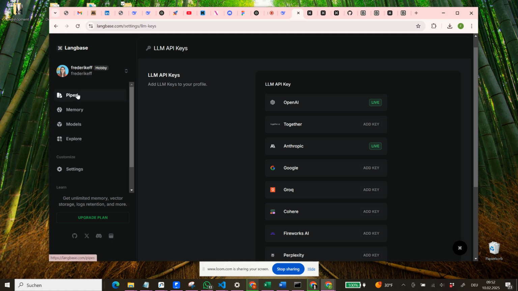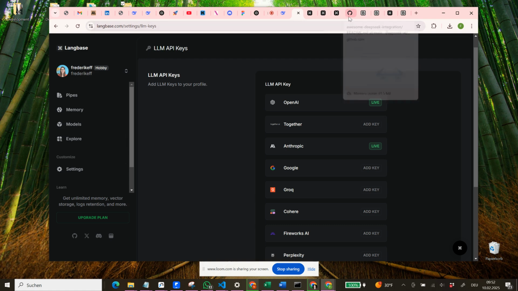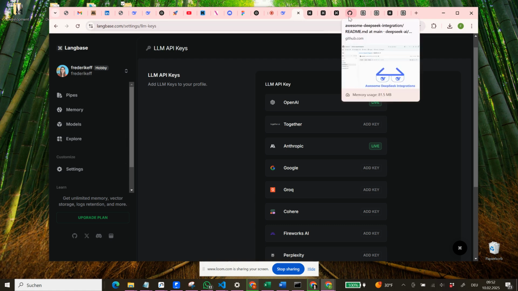This is what I did so far. Then we have the pipes, memory, models, and explore, and the rest we will find out. One thing that I found very amusing and very interesting, and I didn't know about it, and I just want to show it to you, and other AI agent models that we can use in the future.